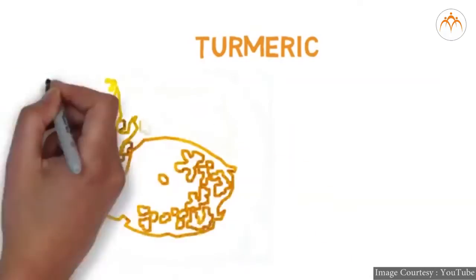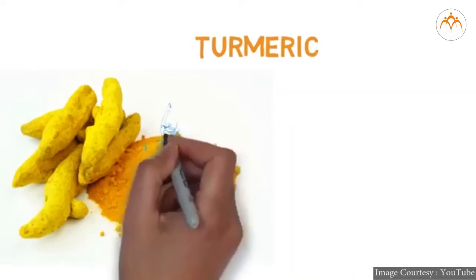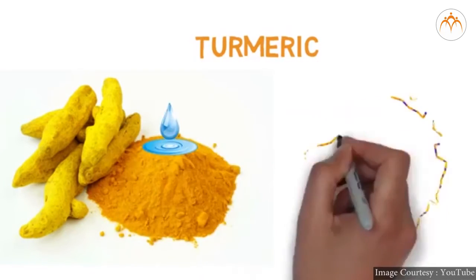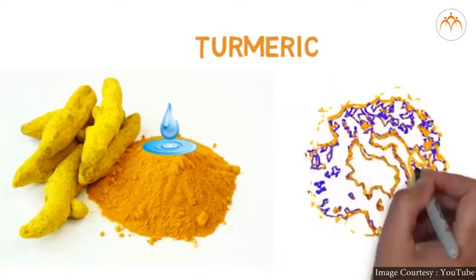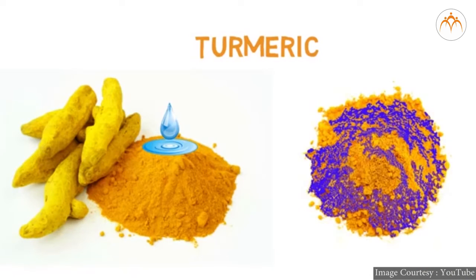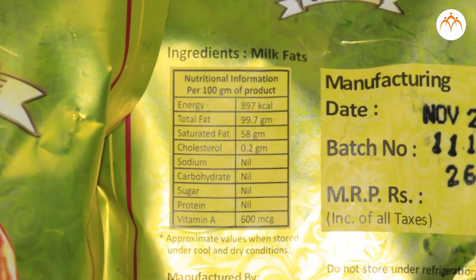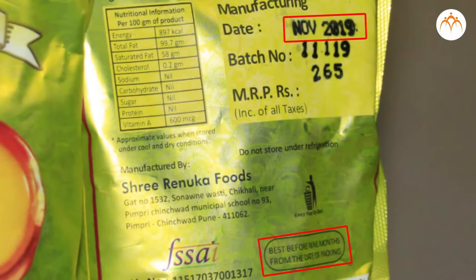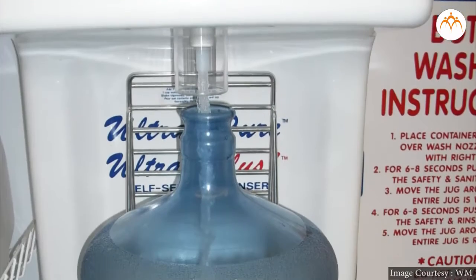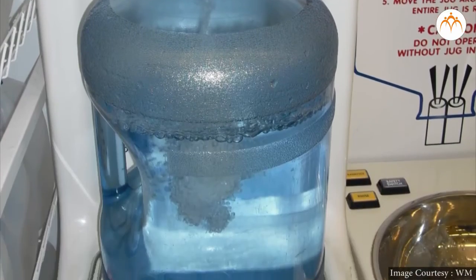There are simple tests which can be done to find out whether food is adulterated. It is very shocking to know that in our country, food adulteration has become a common practice and it is growing day by day. So here are some tips. Choose better food. Make sure that the food you buy has a list of ingredients with their proportions, date of expiry, etc. Drink properly purified water. Detect food adulteration at home by simple tests.